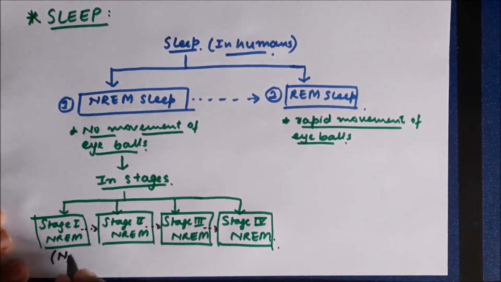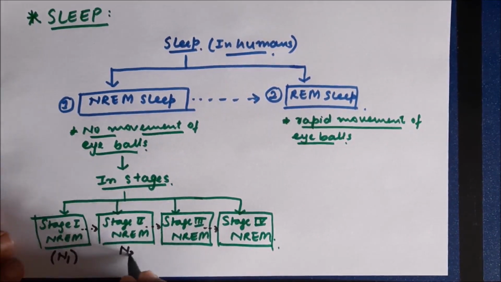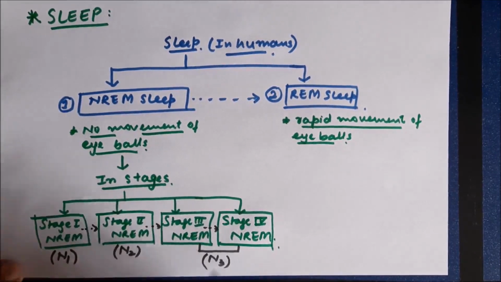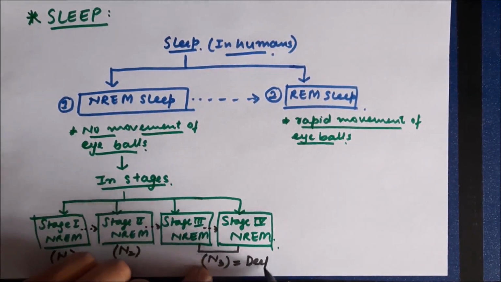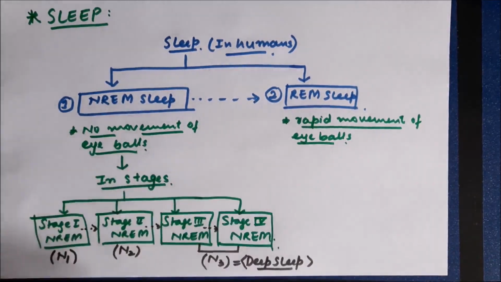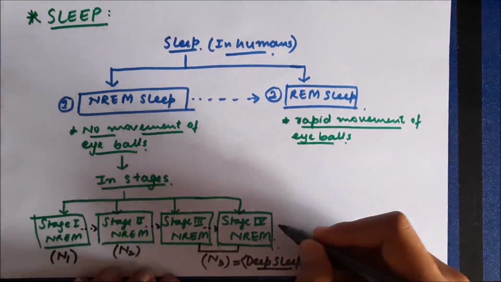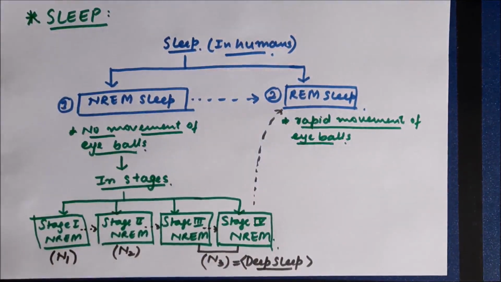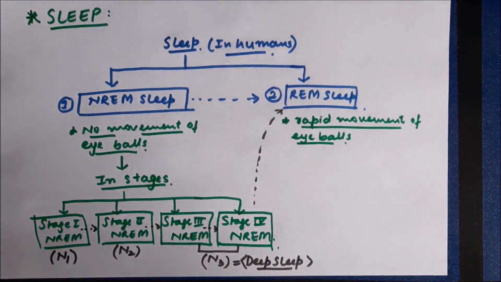Stage 1 NREM sleep is also called the N1 stage. Stage 2 is called N2. Stage 3 and stage 4 together are called N3. These two stages together are also called deep sleep because during these stages the person is in the deepest state of sleep. And from stage 4 the person goes into REM sleep, and then the cycle is repeated again from stage 1 and REM sleep.